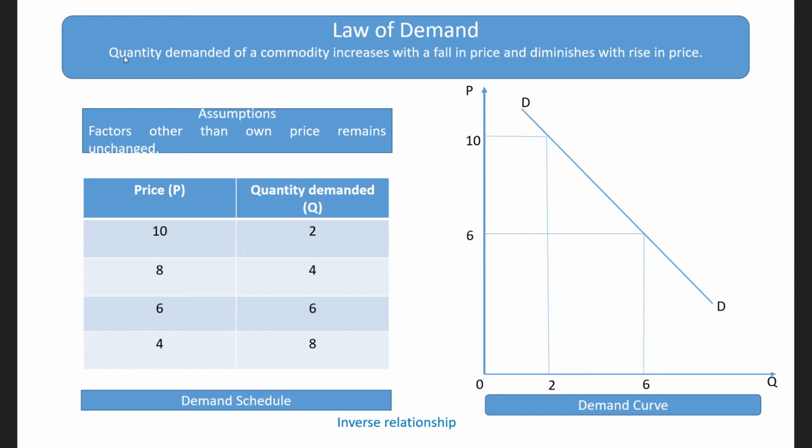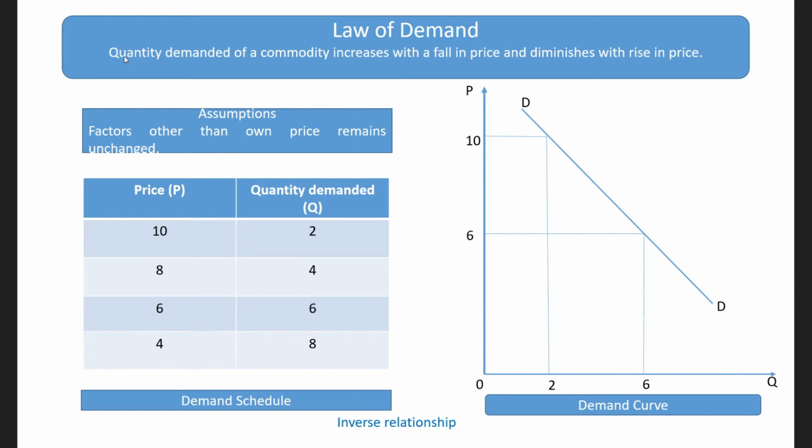Here, the assumptions of the law include those factors. The first assumption is that there should not be any change in the price of related goods. The second assumption is that the income of the consumer should not change.